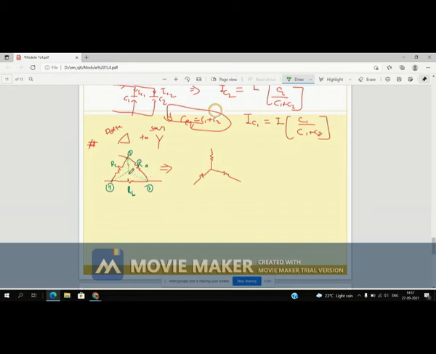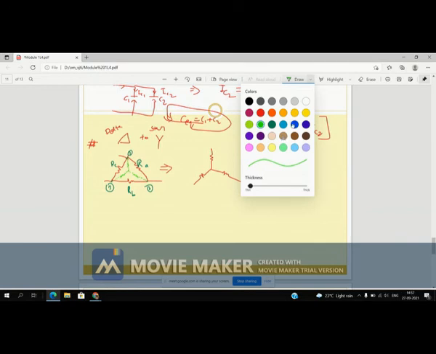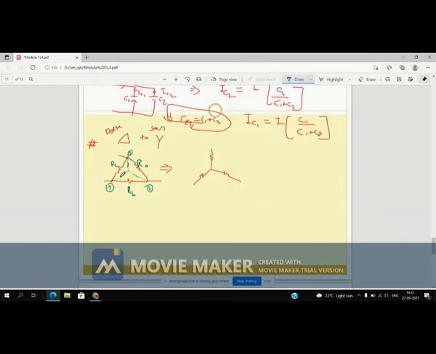Here this equivalent resistance is connected. So what is that resistance? Let's see. This is R1, R2, and R3. So how do we calculate that?